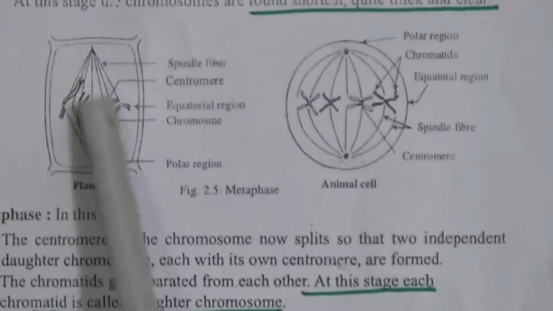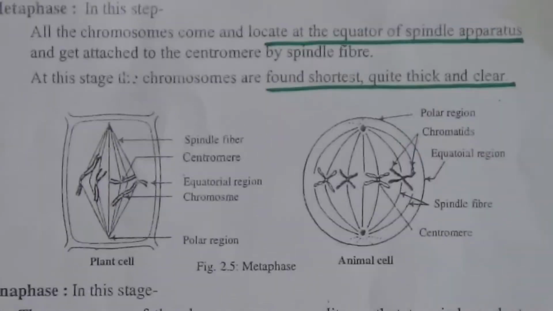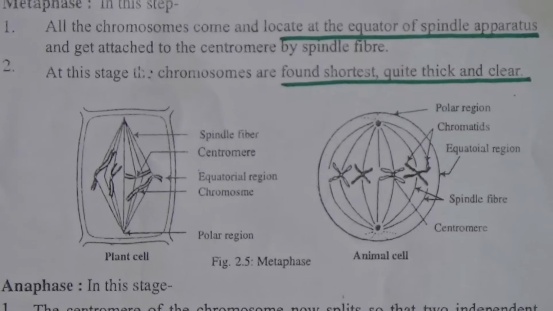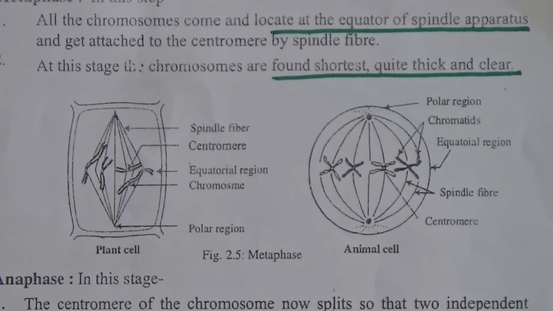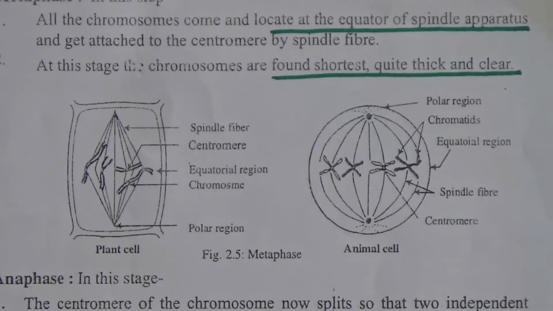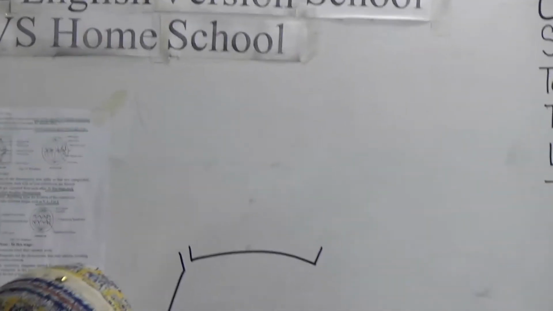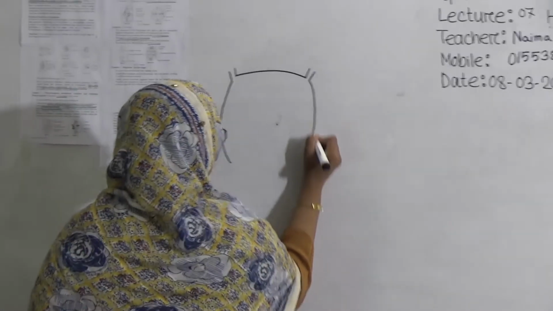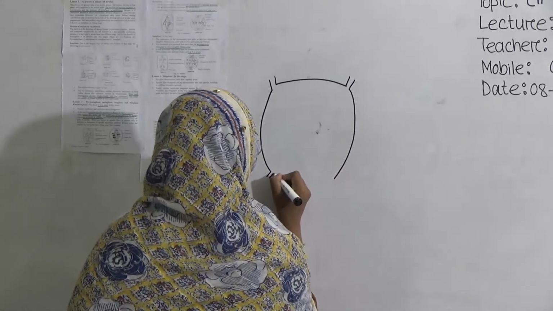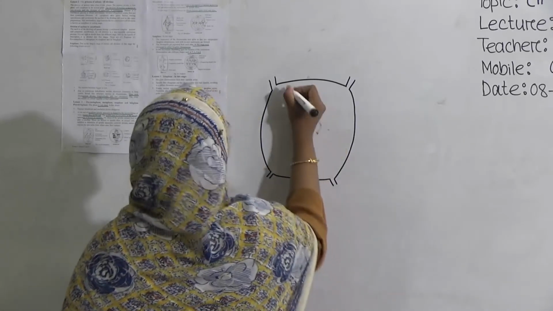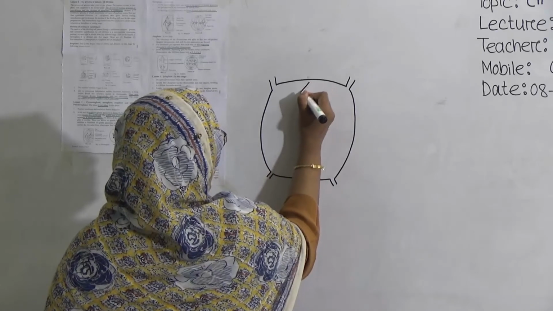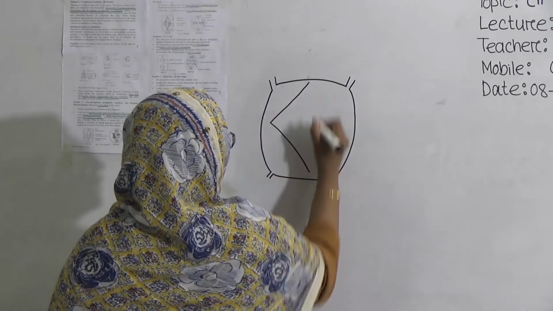Look here, the picture of metaphase. So in metaphase, if I draw it, only the spindle apparatus will be present. You cannot find a nuclear membrane or nucleolus here. Look, it is one of the important phases. Look here, the spindle apparatus will be present here.